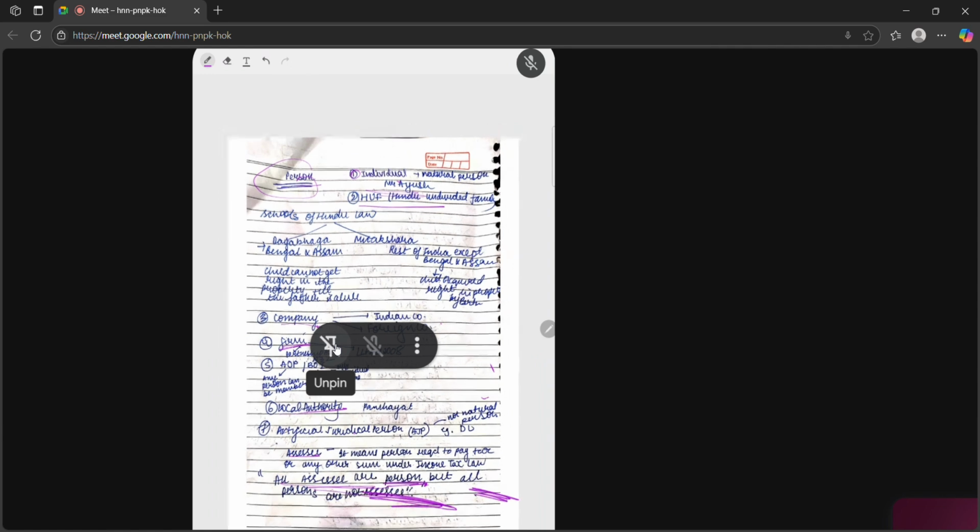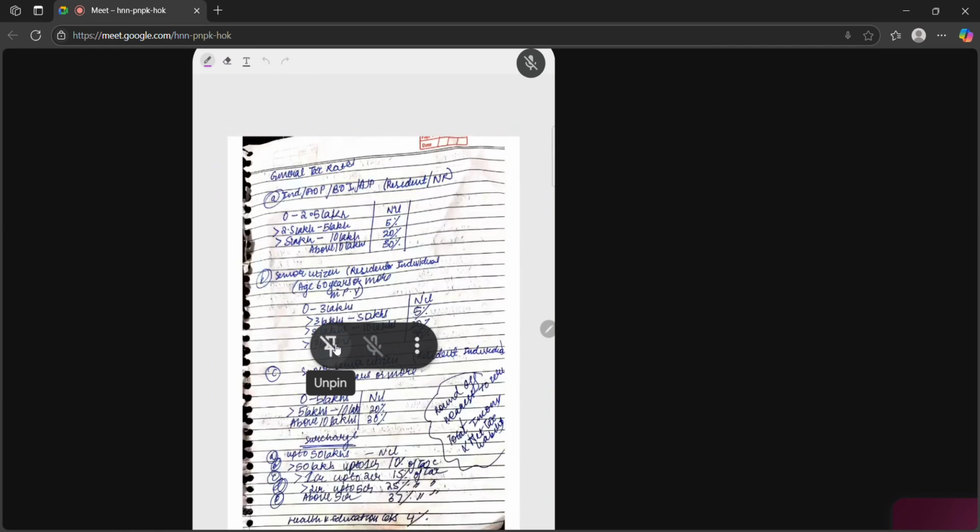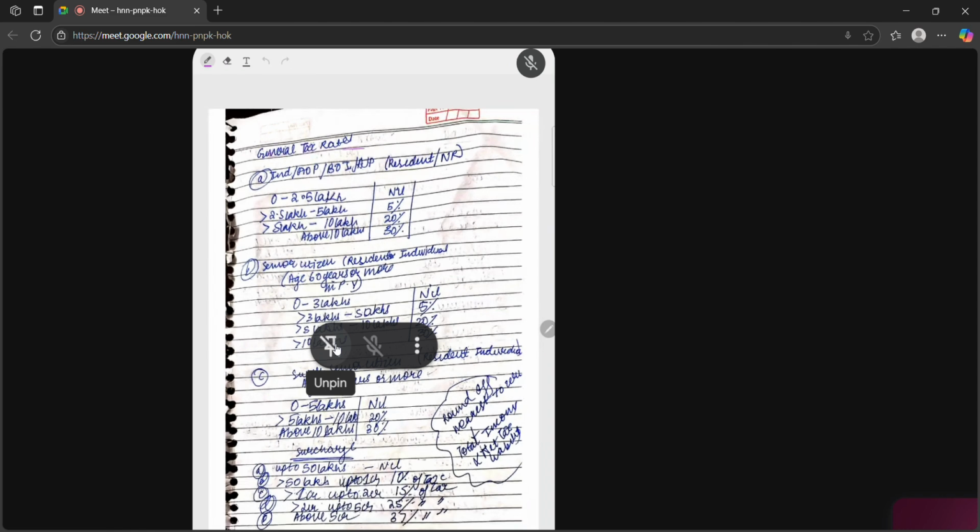Okay. Next, here, general tax rates. There are two types of tax rate, general and special. Special means like long term capital gain. We have a tax rate, earlier 20%, now it is reduced to 12.5%. Same way, second case, STCG, short term capital gain. Under that, 15% was earlier, but now it is 20%.